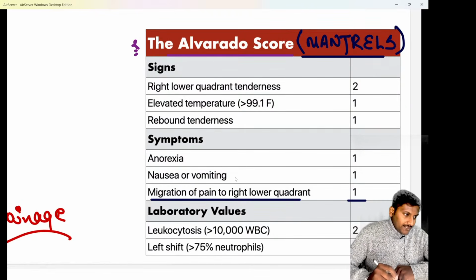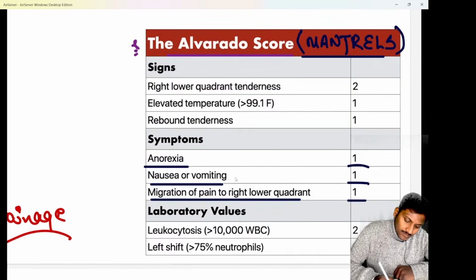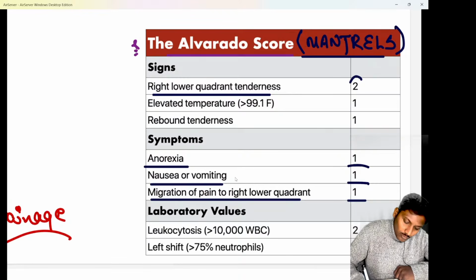Next important, A stands for anorexia. Anorexia is given a score of 1. N for nausea and vomiting. That is going to be given a score of 1. T is for tenderness, this is important. Whenever there is tenderness in the right iliac fossa or the right lower quadrant, that is given a score of 2. Next, R for rebound tenderness or rebound pain. Rebound tenderness is given a score of 1.